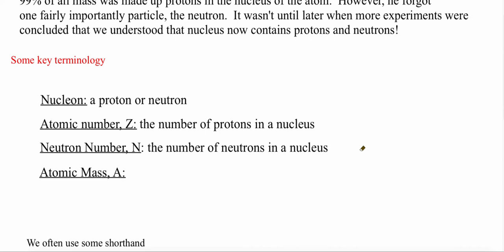Our last definition that we're going to have to look at is our atomic mass, which is A. And our atomic mass is the number of neutrons plus the number of protons in a nucleus. So that's going to be Z plus N is our atomic mass.